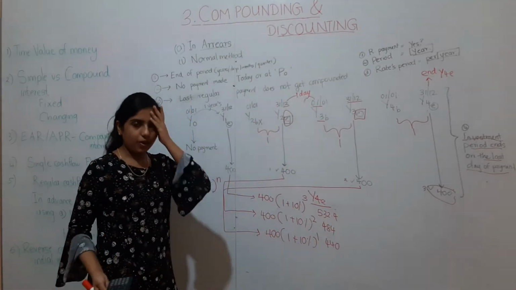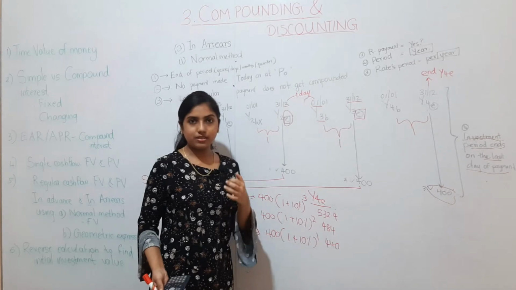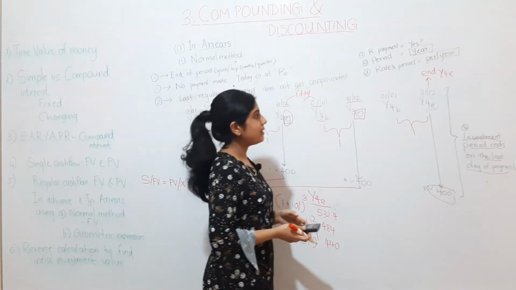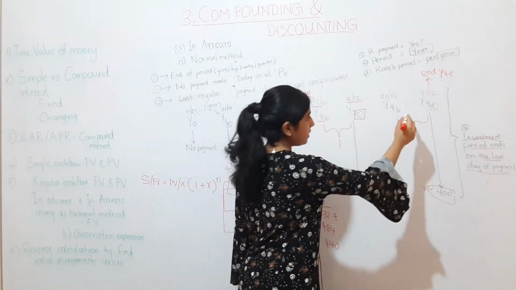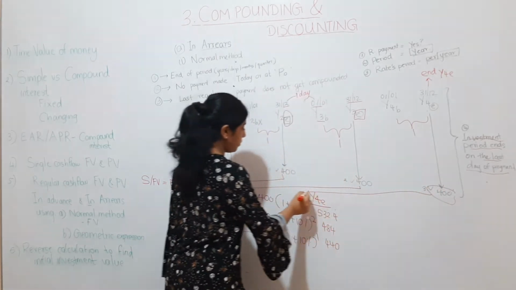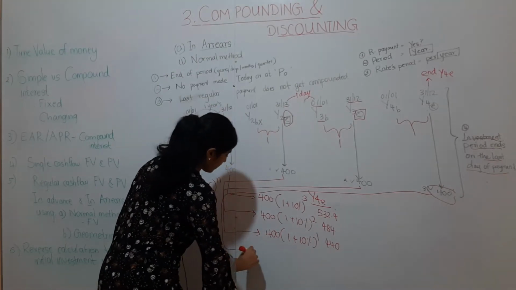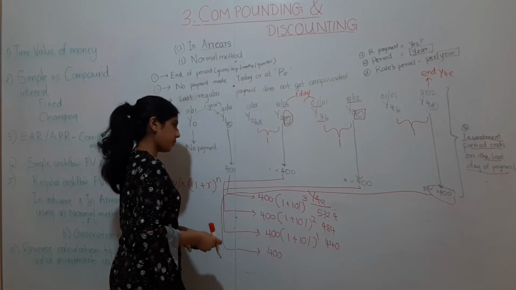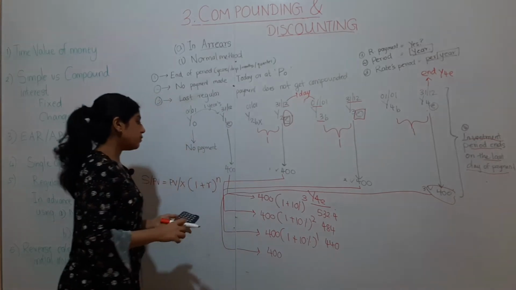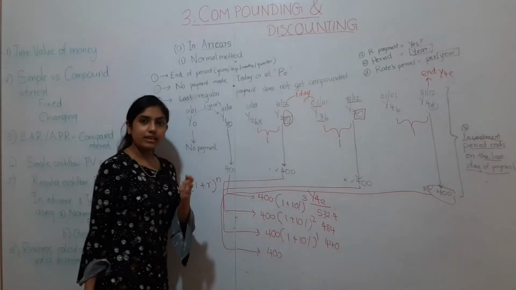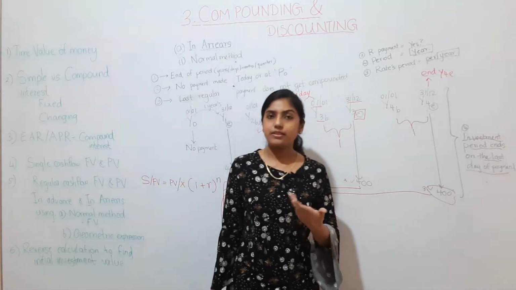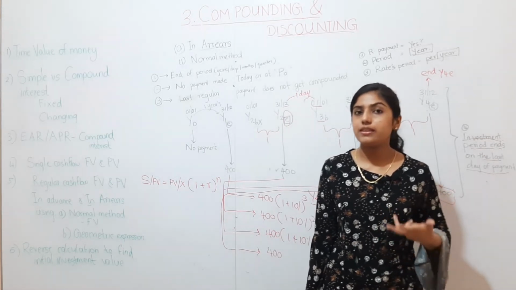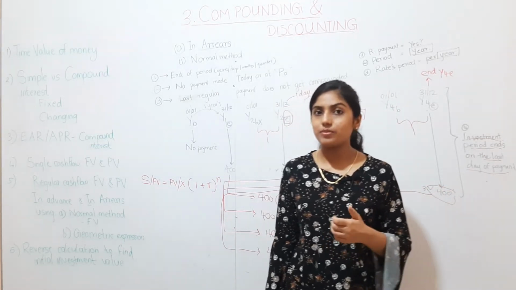Now comes the logical part, when it comes to the fourth year's cash flow. If we are going to calculate the future value of your fourth year end cash flow, we will be putting 400 here. Now, the future value formula, why did they create that formula? If you recap what we learnt initially, why did they initiate this future value formula?